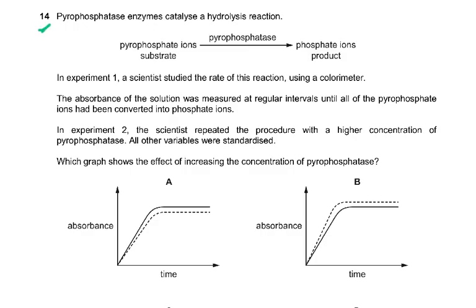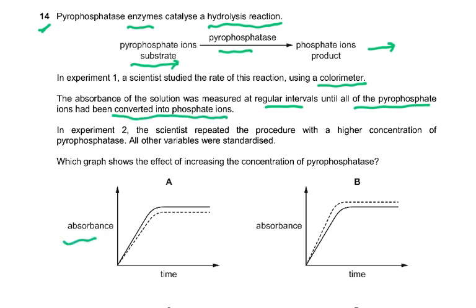Question number 14. Pyrophosphatase enzyme catalyzes a hydrolysis reaction. Pyrophosphate ion is the substrate, and this is the enzyme. It results in phosphate ion products. In experiment 1, a scientist studied the rate of this reaction using a colorimeter. The absorbance of the solution was measured at regular intervals until all the pyrophosphate had been converted into phosphate ion. So you can see the absorbance is increasing as the substrate is being used up.